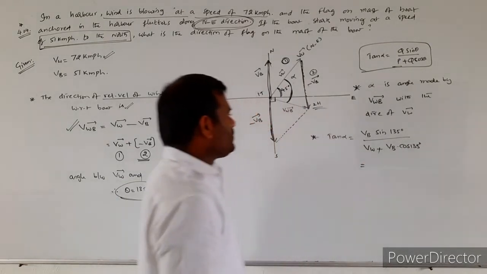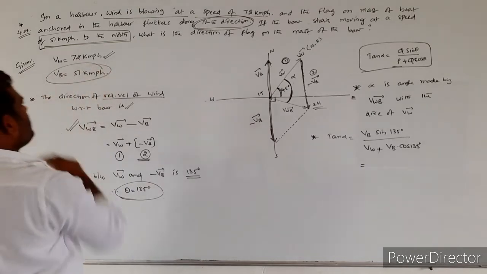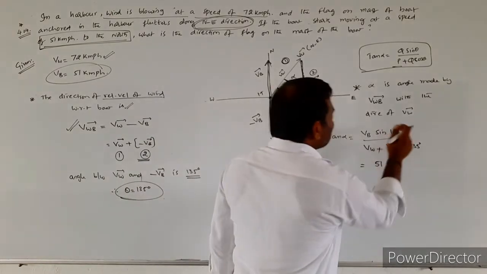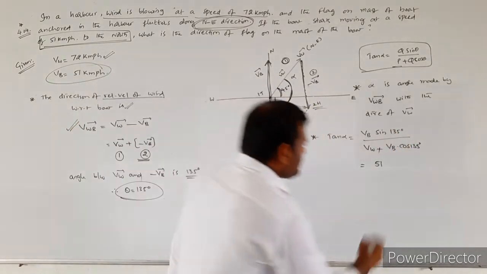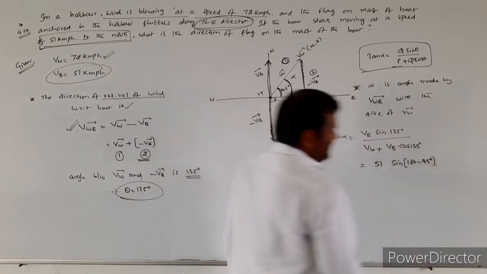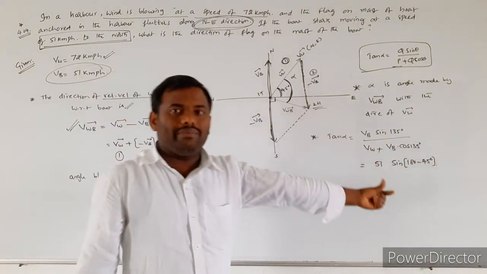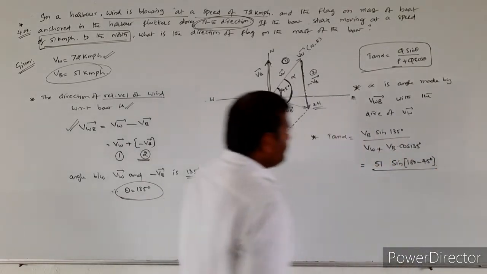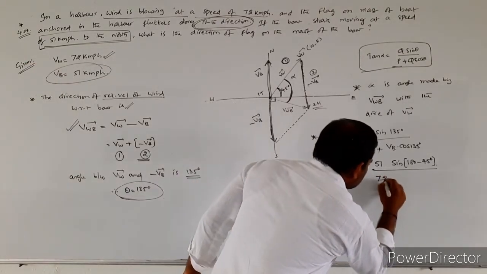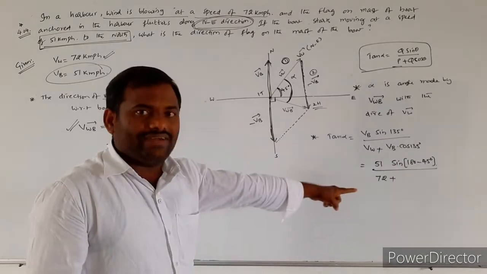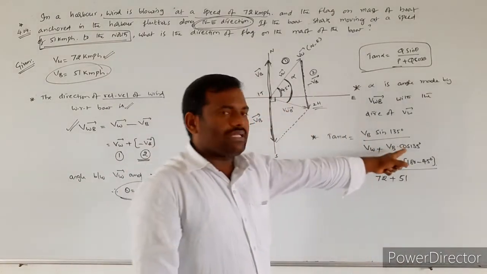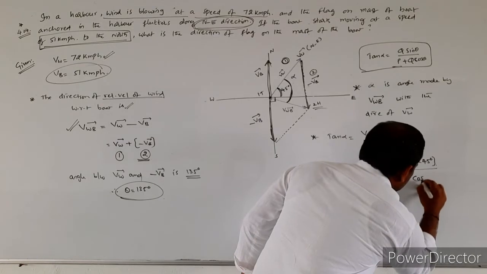Now simply substitute the values. VB, the velocity of the boat, is 51 km per hour, so 51 into sin 135. Sin 135 can be written as sin of 180 minus 45 degrees. VW, the velocity of the wind, is 72, plus VB, again 51, into cos 135.